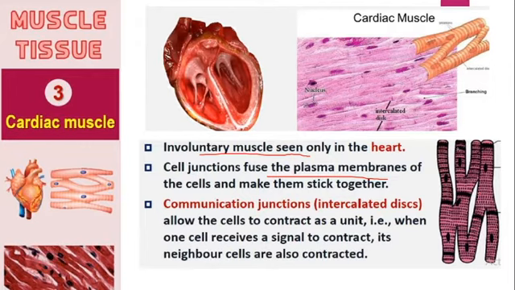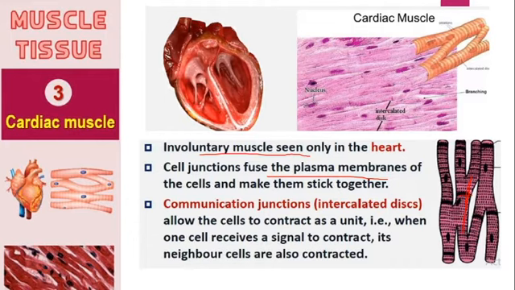You can see that this is a cardiac cell, and in the same way you can see that this is also another cardiac tissue or cell. In between, you can see that this is actually the intercalated disc, right? This is actually allowing cell to cell contact, right? So here they make contact as a unit. This is multicellular. You can see that these will together function as a unit because of the presence of intercalated discs, right?